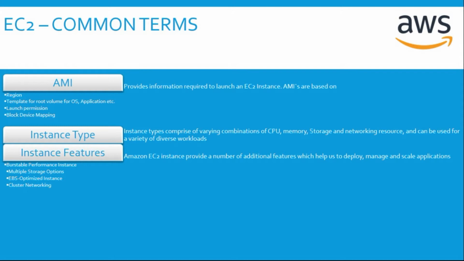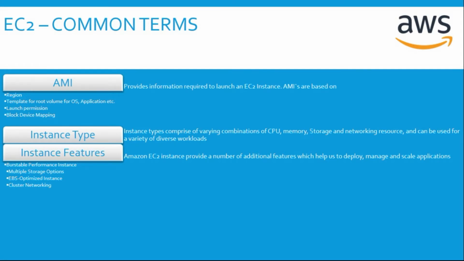Particularly, we can categorize the first storage option as an instance store, which is a physical disk attached to the host computer, and it is temporary block level storage which is provided to the EC2 instance. The second is EBS, which is durable block level storage. We have multiple options available in EBS also, for example, general purpose, IOPS, and magnetic, which we can choose from to satisfy our need.